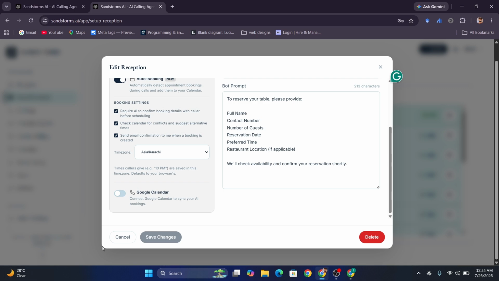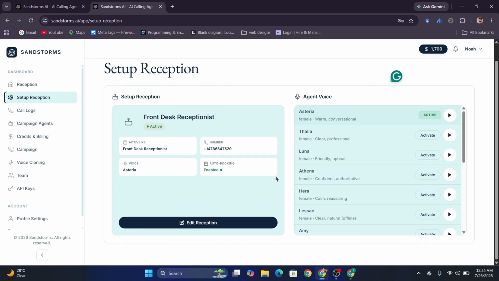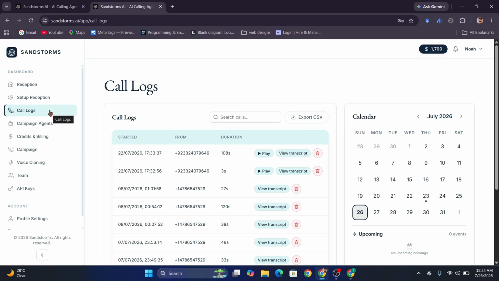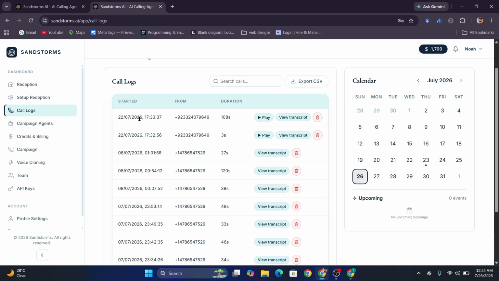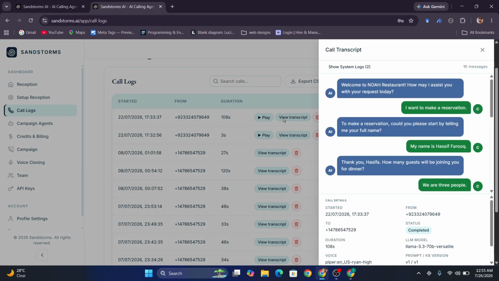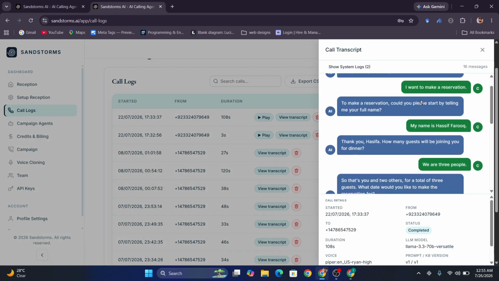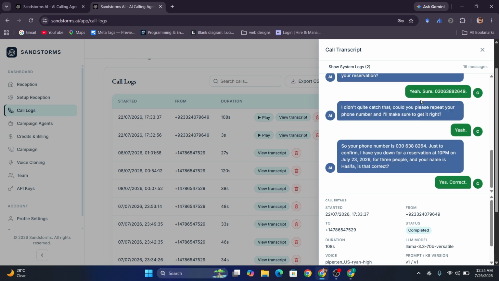I've already done this. On the right side, there is agent voices. You can select any voice that you need for your bot. Here is my bot agent, which received many calls. Here you see a transcript. You can check all the transcripts.